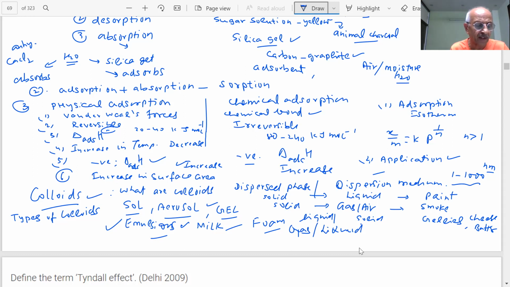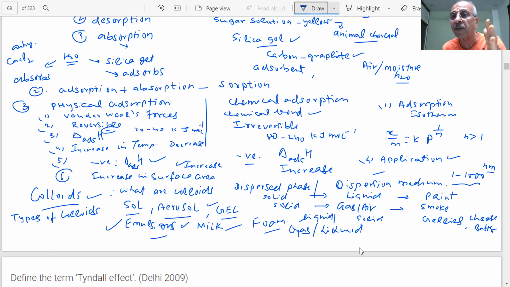So here we are just trying to tell you what is going to be in this chapter. Color, Brownian movement, charge on the colloidal particle, electrophoresis, peptization, coagulation, emulsions, oil in liquid, liquid in oil type of emulsion. All these and some of the applications of colloids are very, very important. In the topic of surface chemistry, mainly a lot of questions are there on colloids.